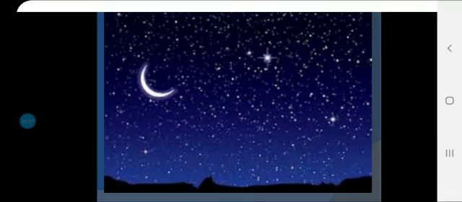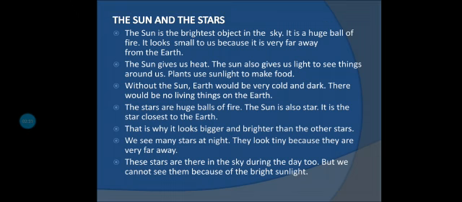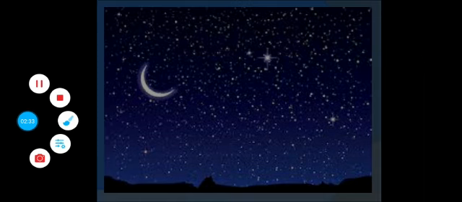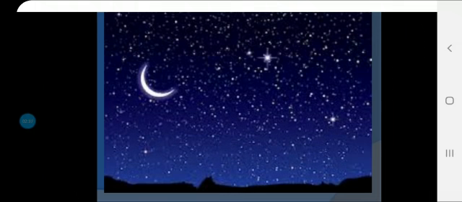Children, like the sun, there are many things which we see in the sky. Can anyone tell me what these things are? Yes, like the sun, we can see stars and the moon in the sky. So the stars are also huge balls of fire. The sun is also a star.